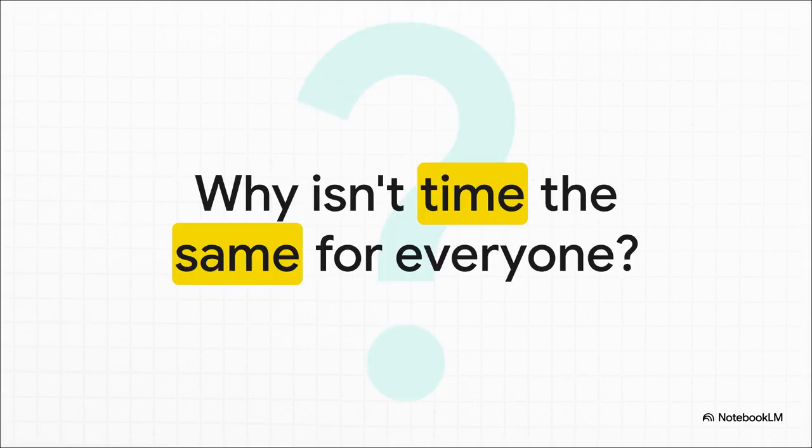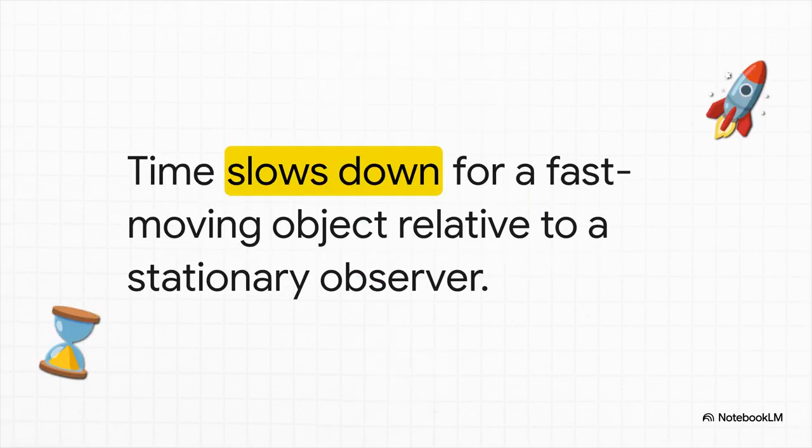And for our third bizarre rule, we have to talk about time itself. We experience it as this constant, universal river flowing for everyone at the same rate. But Einstein proved that's just an illusion. Time is absolutely not the same for everyone. It's a concept called time dilation. Basically, the faster you move through space, the slower you move through time, at least compared to someone standing still. It sounds like science fiction, but we've proven it with incredibly precise atomic clocks on jets and satellites. But again, in a base reality, why would time be so flexible, so personal?